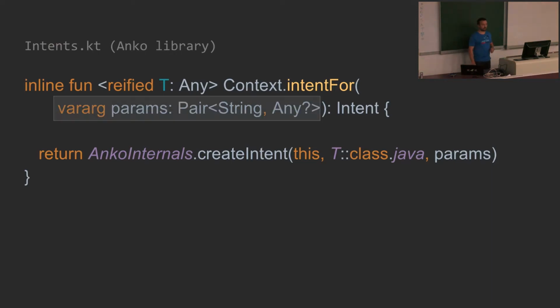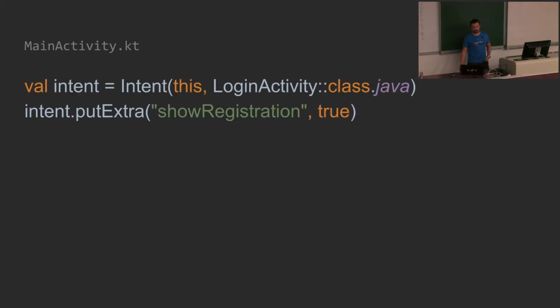If you look at the intentFor method inside of the Anko library, you can find that there are vararg parameters, which are pairs. So, for instance, if you want to put some argument or intent parameters, in the normal way you create an instance of intent and call its methods, for instance, putExtra.